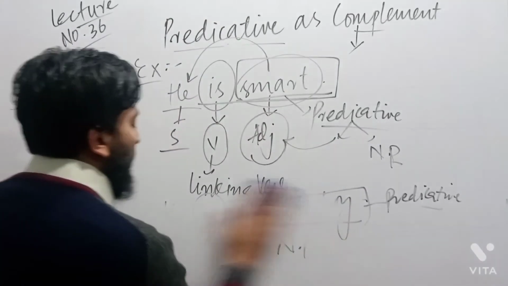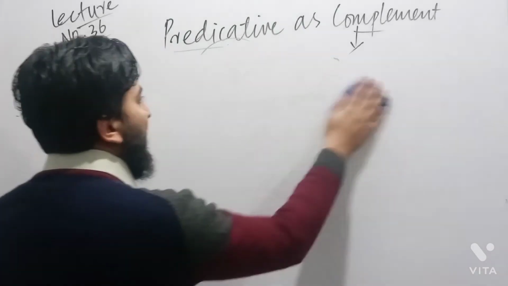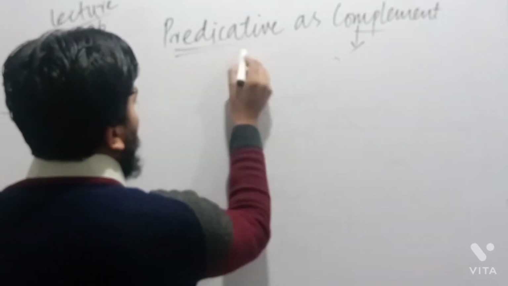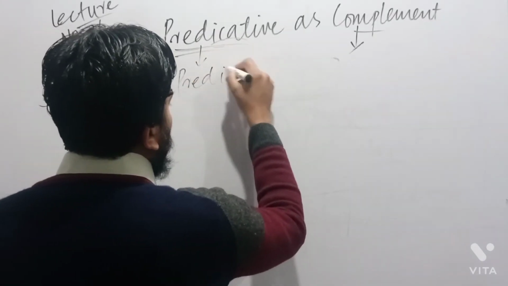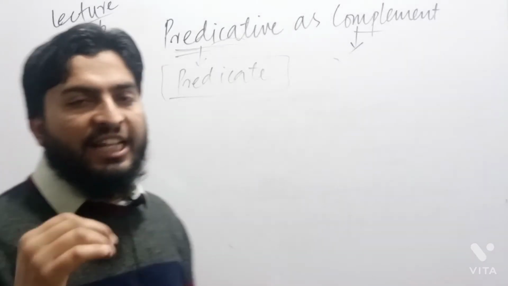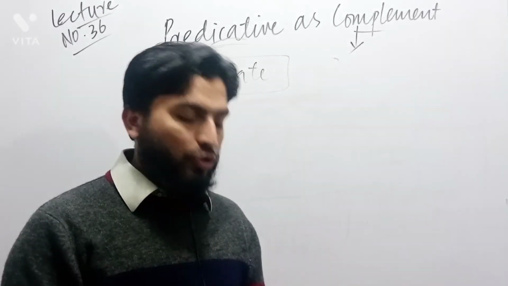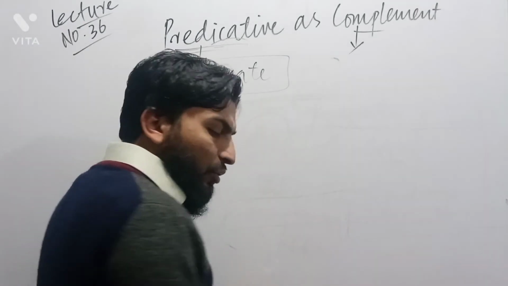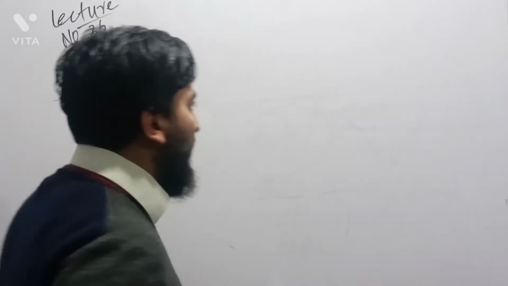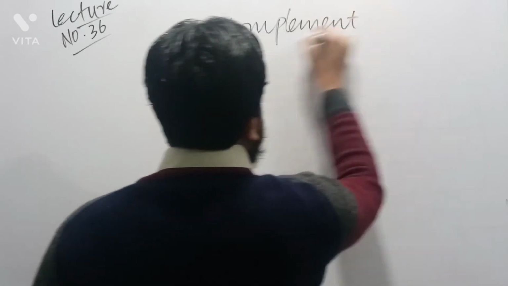When I discuss some more examples with you, that is very simple. Predicative should be very clear to us, that with the help of predicate, we understand that there is the word predicate, and predicate means that part or the rest of the sentence except the subject. Now I'm going to differentiate two things for you. In complement, we are mainly concerned with two parts. One is object and the second one is predicative.